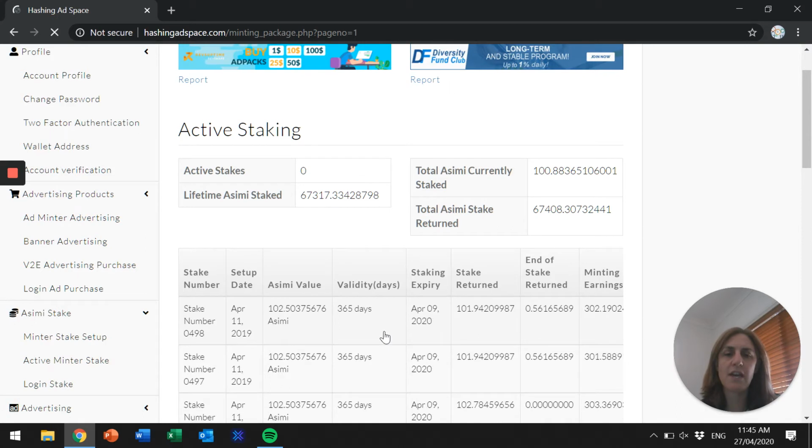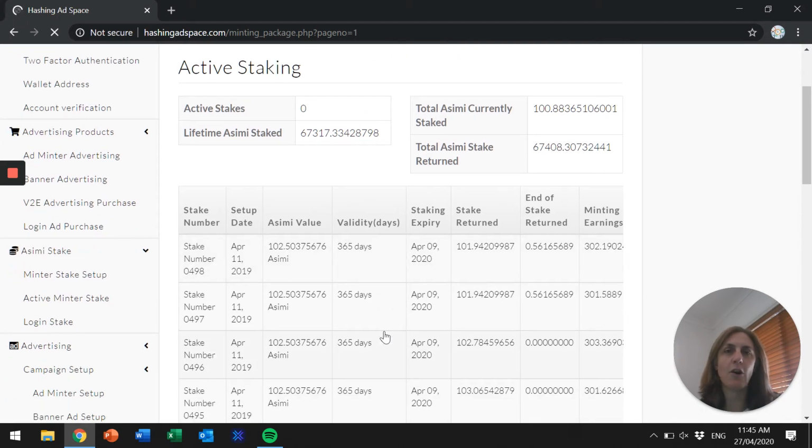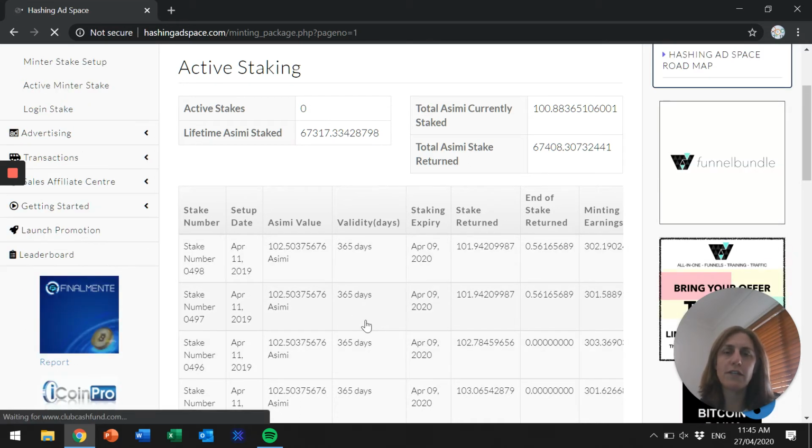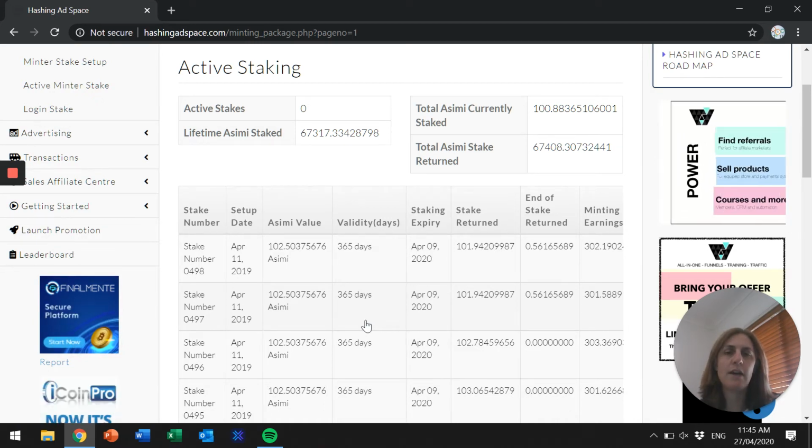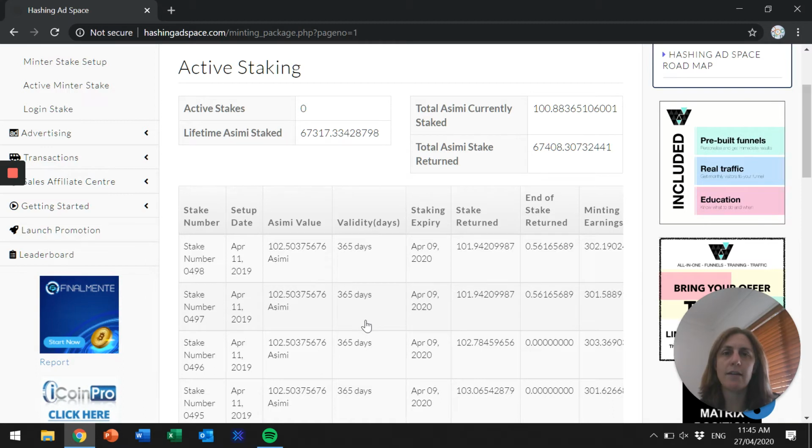I just wanted to see how it would all pan out, and I'm absolutely gobsmacked by what we earned. So way back when I got started on the 21st of December, I think the first stake was purchased at about 38 Asimi. So $100 back then.